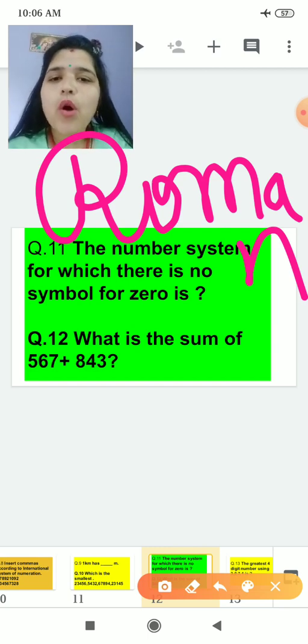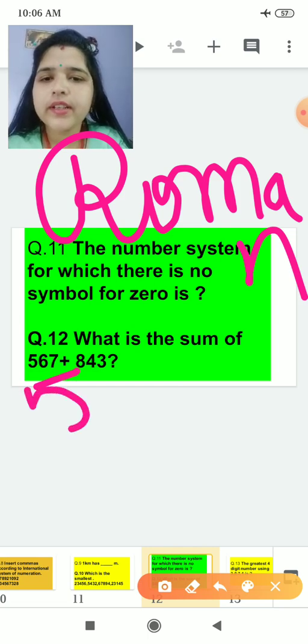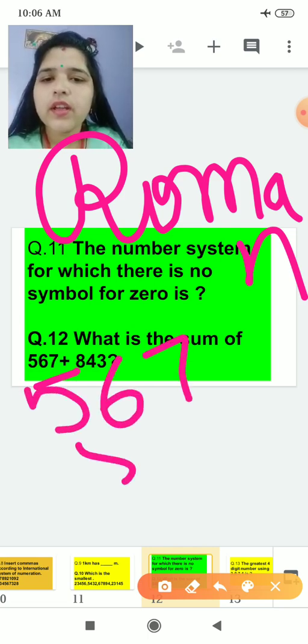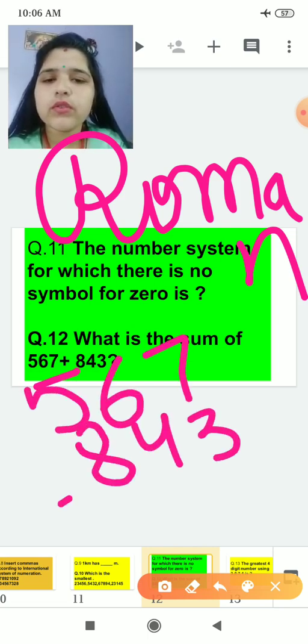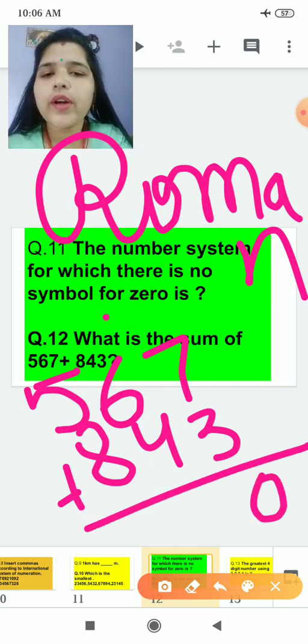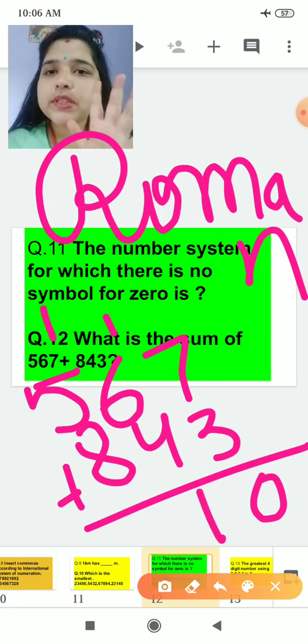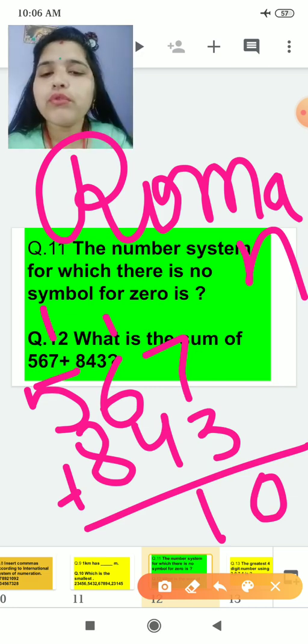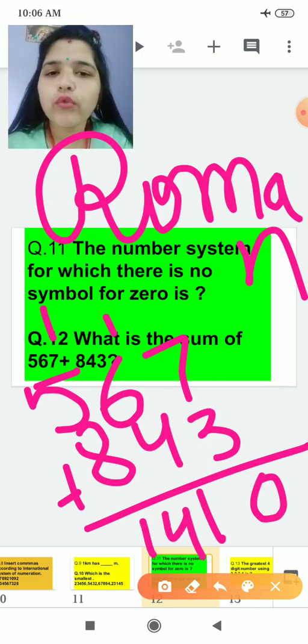What is the sum of this? तो आपको add करना है 5 6 7 8 4 3. You can do the sum easily. 7 plus 3 is 10. 0, 1 carry. 6 plus 4, 10, 1 carry, 11. 1, 8 plus 1, 9. 9 plus 5, 9, 10 and 4, 14. 1 4 1 0 will be the sum of these two numbers.